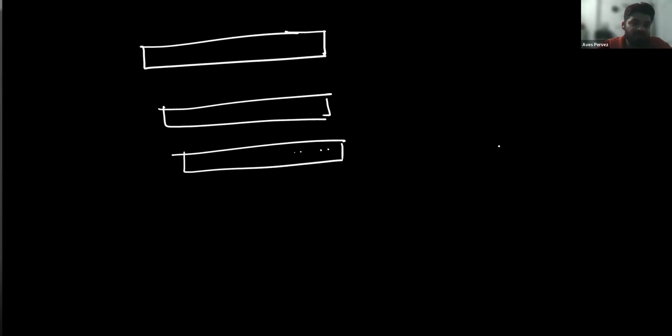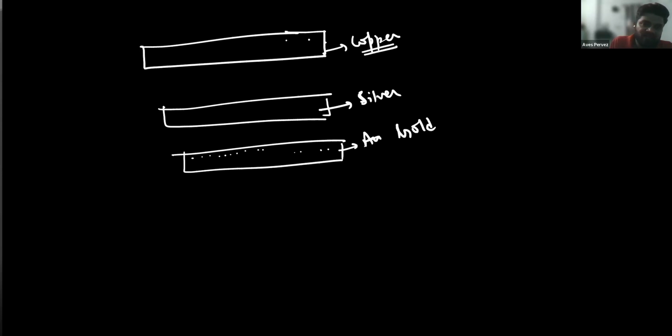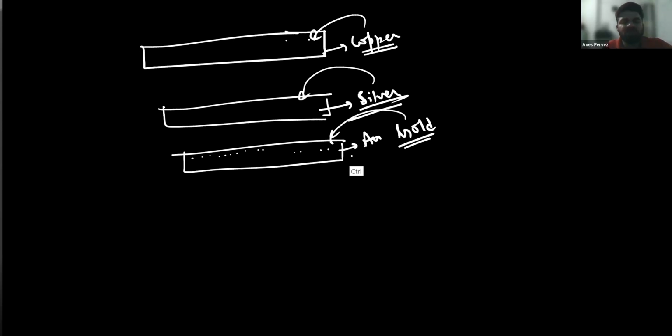So atoms are very, very small. If I talk about this one, this is gold, this is silver, this is gold, and this is copper. They have different kinds of atoms. Copper is an element, it consists of atoms. Silver is also an element. Gold is also an element. But atoms of gold are not the same as those of silver, and atoms of silver are not the same as those of copper and gold. So they are different elements with different kinds of atoms.